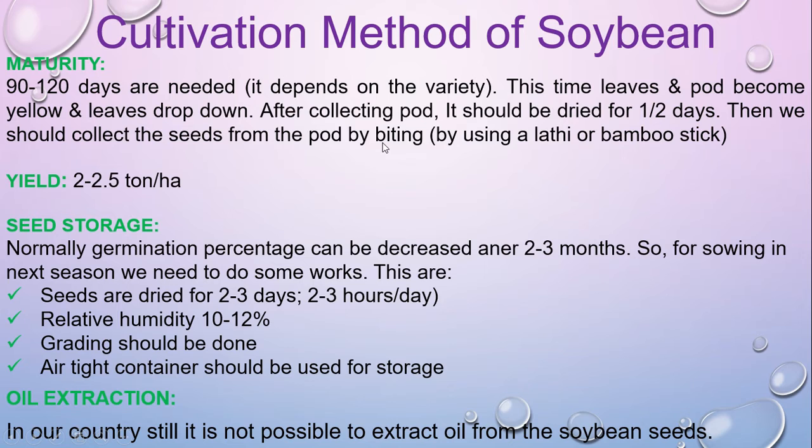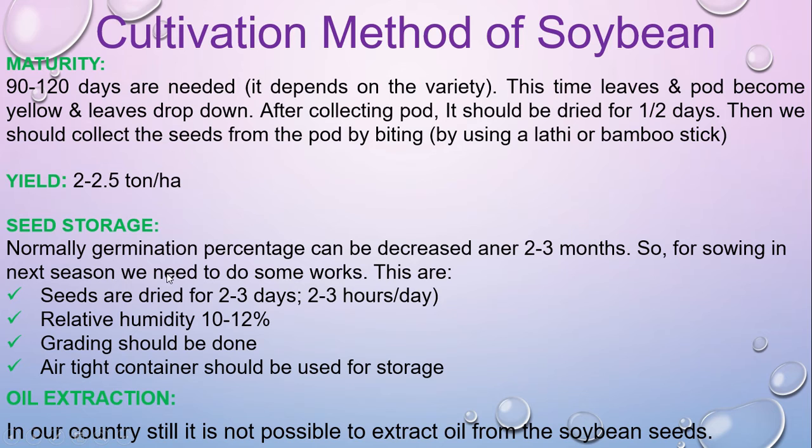That means after collecting the pods, you have to leave them in the sun for about 1 to 2 days to dry. Then after drying, if we beat the pods with a bamboo stick, the seeds will come out from the pod. Then we collect the seeds, and the yield or production depends on the variety, but in general it is 2 to 2.5 tons per hectare.